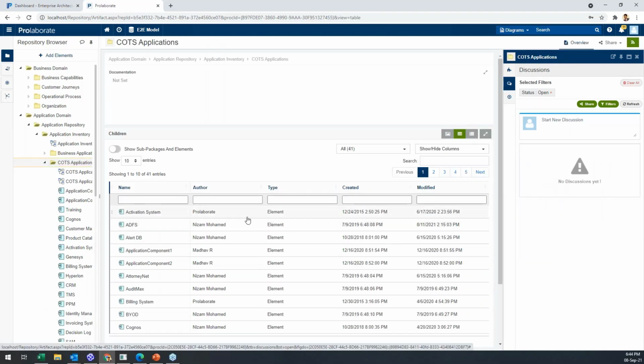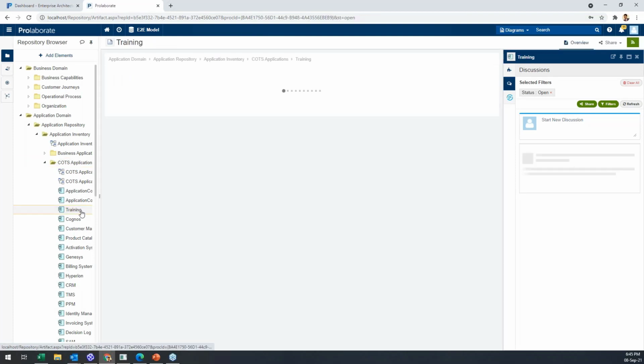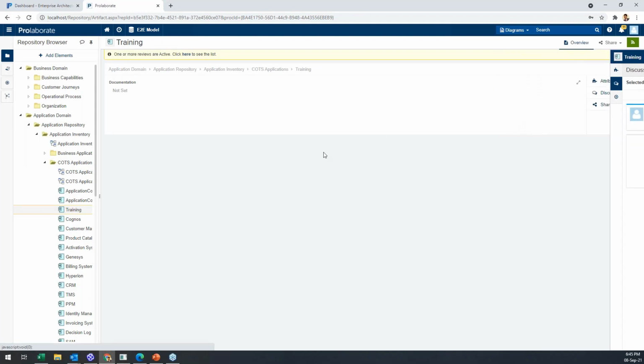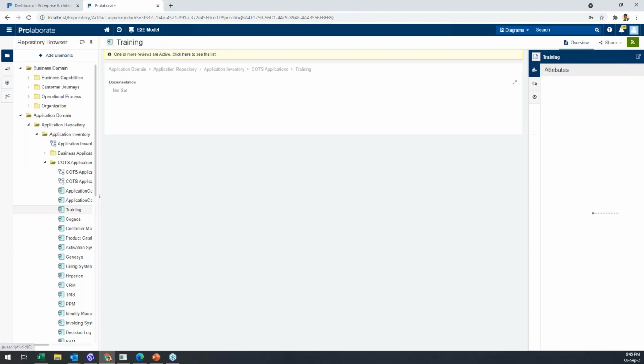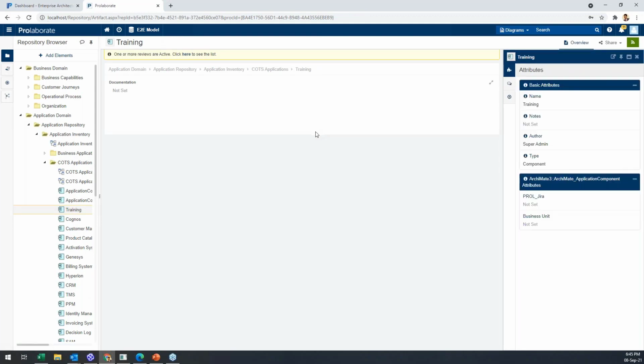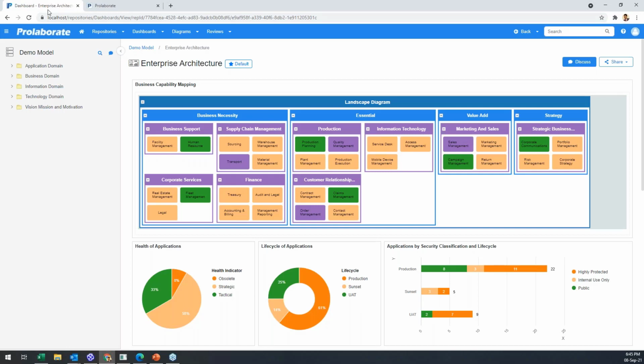This is how the list of objects in the package, in this case applications, looks. And when I click on an application, it's mostly an empty page right now. You can click on the attributes to look more. So this is my current experience, and let's see what has changed.